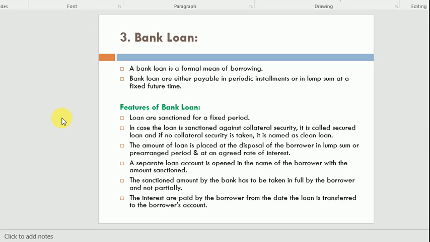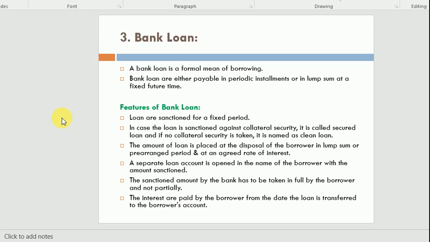The features of the bank loan are that it is sanctioned for a fixed period of time. Clear? The time period must be fixed. In case the loan is sanctioned against collateral securities, it is called a secured loan. And if no collateral security is taken, it is named a clean loan.